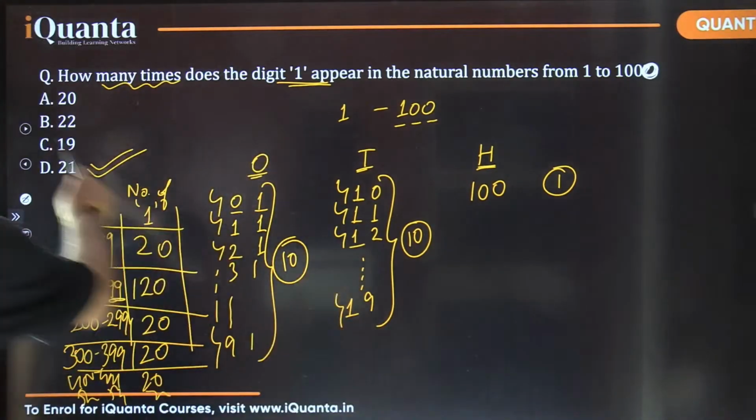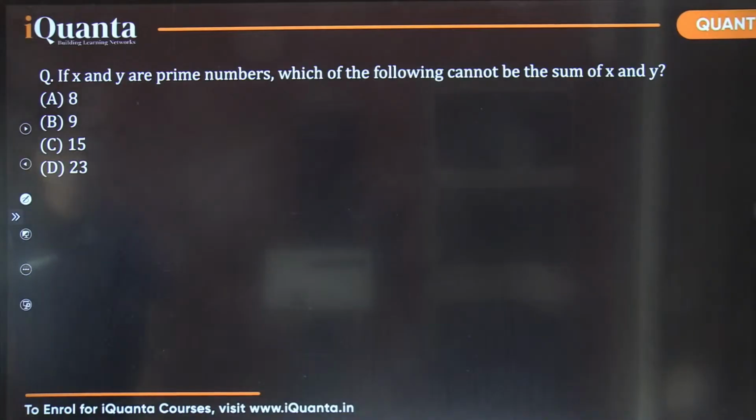Okay, I'm moving to the next part now. This is about prime numbers. If x and y are prime numbers, which of the following cannot be the sum of x and y? Please try to answer fast.